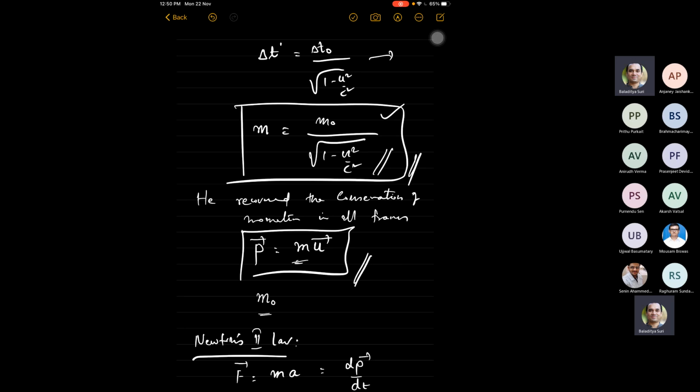So what I am suggesting is that we keep the momentum as m times u, but instead of m equals m naught divided by under root 1 minus u square by c square, we write m naught multiplied by u divided by under root of 1 minus u square by c square. That is, we change the u by a factor of gamma, not mass.